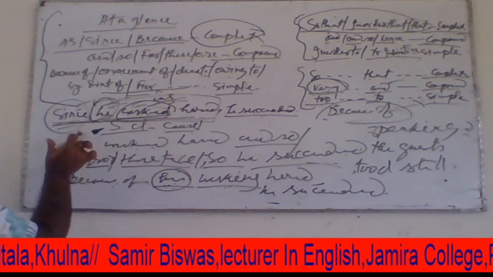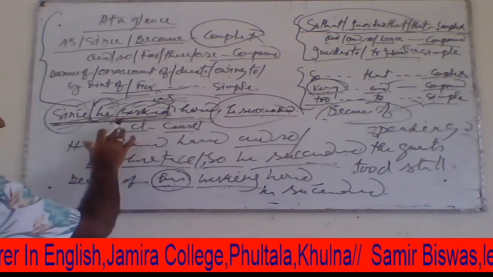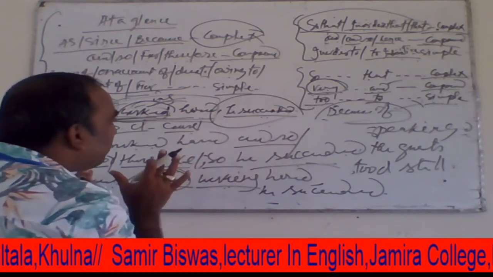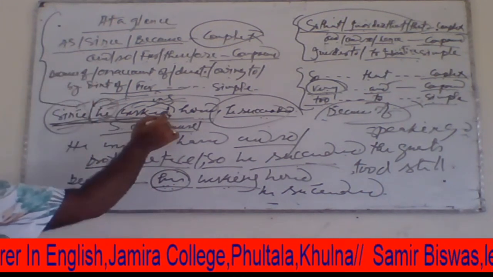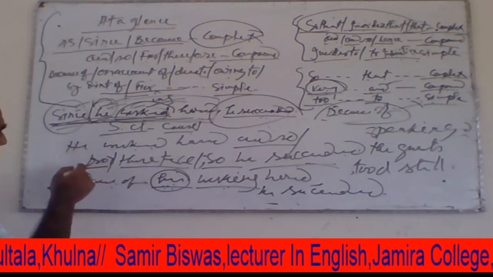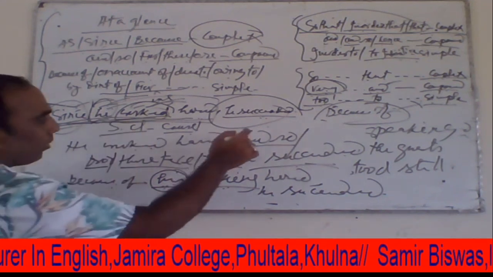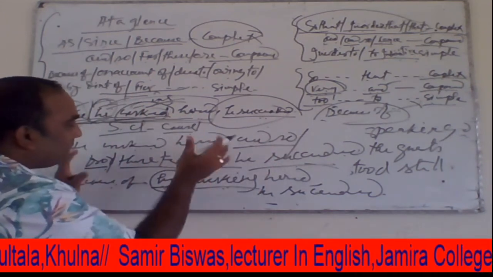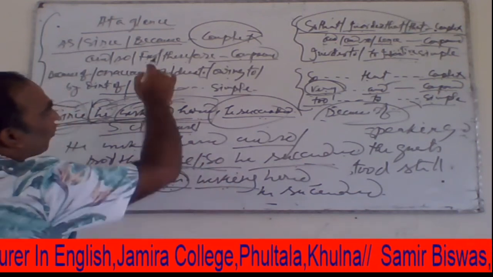So when we find that he succeeded is used at the very beginning and the subordinate clause is used at the end of the sentence, then we must be careful to make a compound sentence, because cause related clauses must be used at the very beginning of a compound sentence. So at the very beginning of the compound sentence we must use the cause related clause, and then we can use and so, or for, or therefore, and this coordinating conjunction can be used to make the compound sentence from that kind of complex sentence.